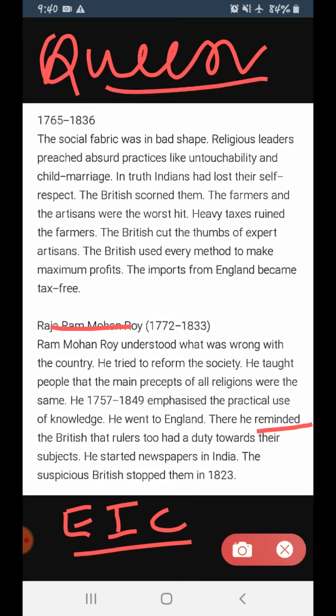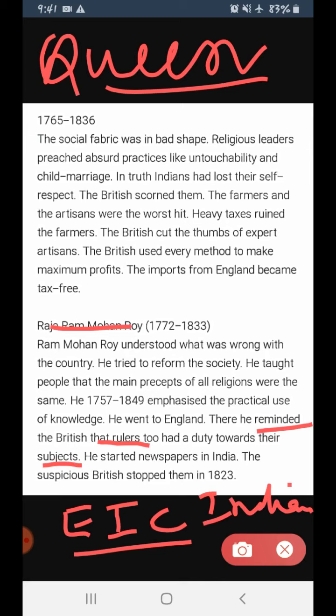And then he reminded the British, that means he reminded the East India Company that the rulers, now who are the rulers? They are the Britishers. So he reminded the British that the rulers also had a duty toward their subjects. Now who are the subjects? The subjects are the Indians.